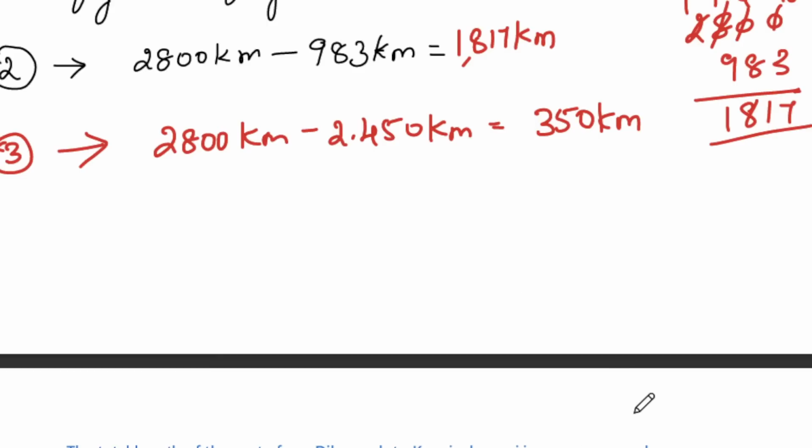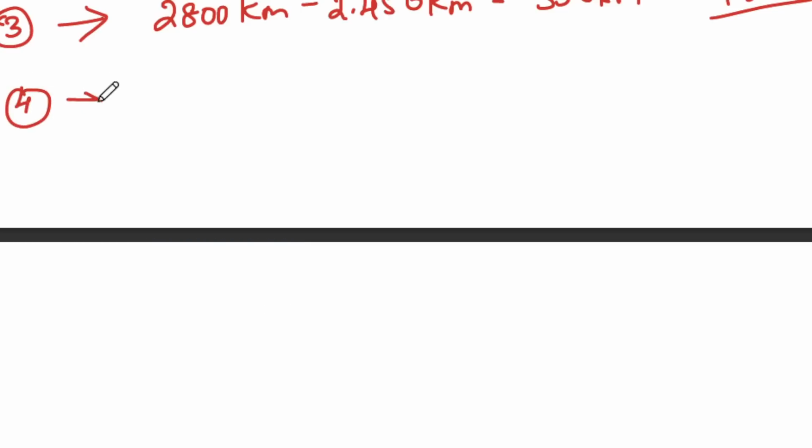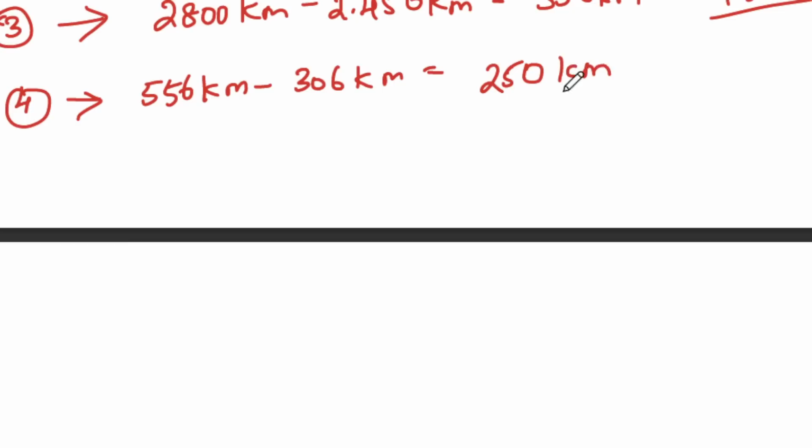Okay, the first one is Guwahati and Dimapur. We have 556 kilometers, and that one is 306 kilometers. So when you subtract these two, we get 250 kilometers. Okay, this is the first one.